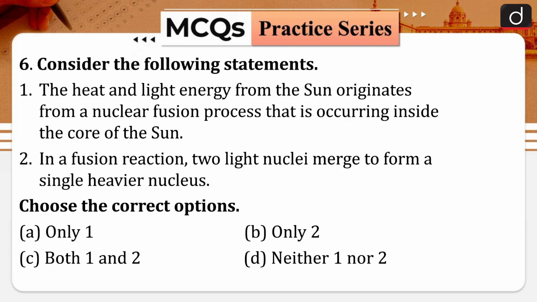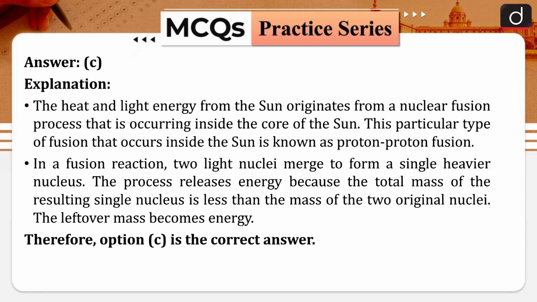Consider the following statements. The heat and light energy from the sun originates from a nuclear fusion process that is occurring inside the core of the sun. Second, in a fusion reaction, two light nuclei merge to form a single heavier nucleus. Only one, only two, both 1 and 2, neither 1 nor 2.